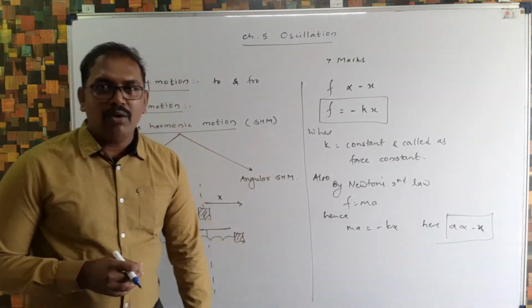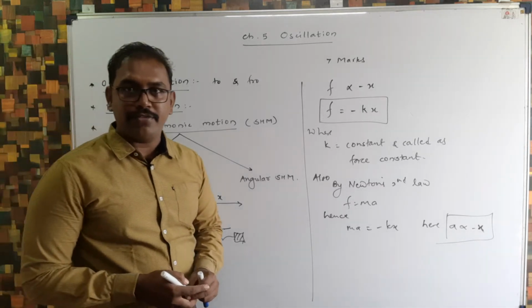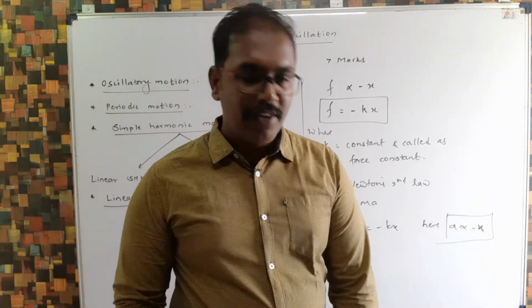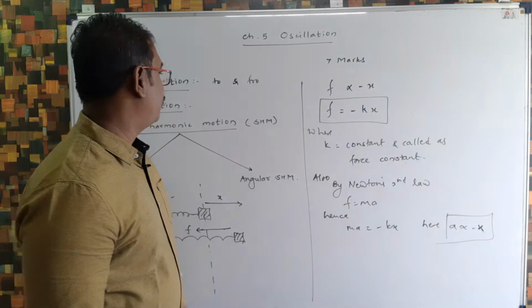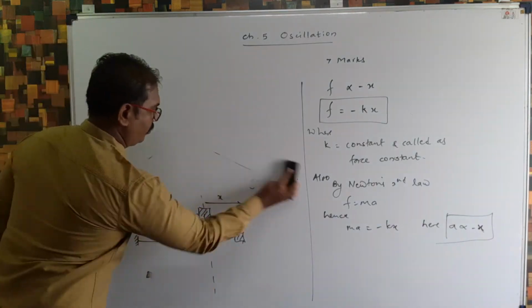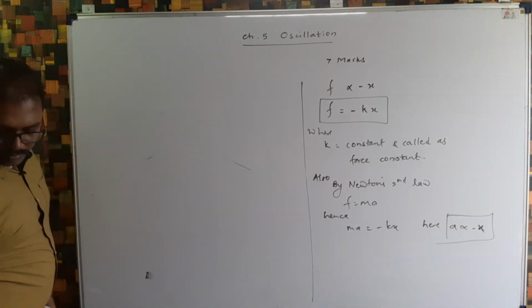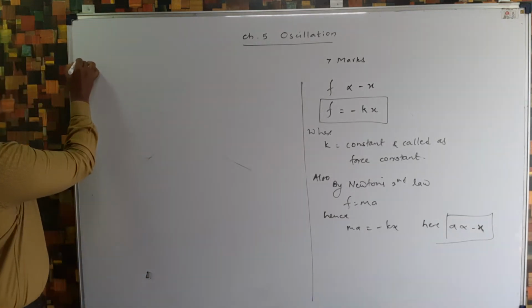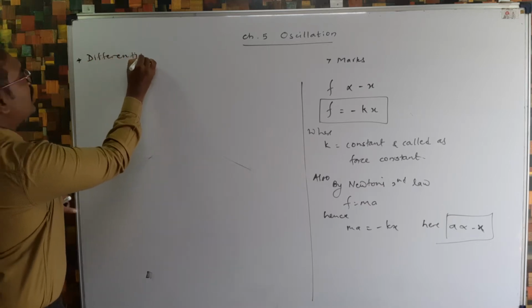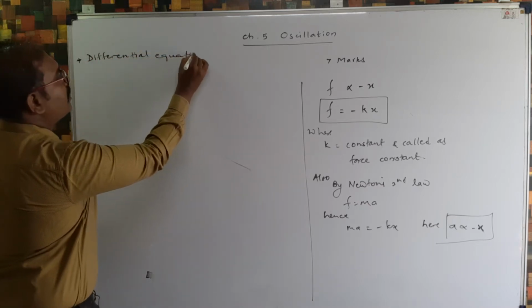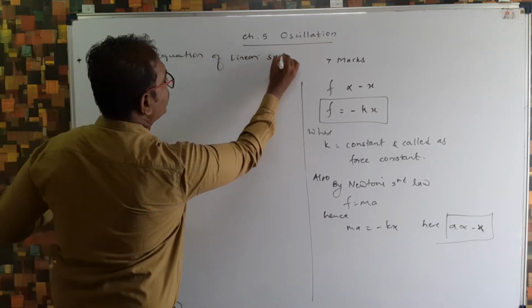Now after this, we have to learn the differential equation of linear SHM. So the next article is the differential equation of linear SHM.